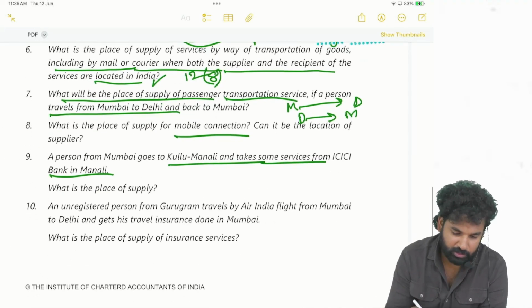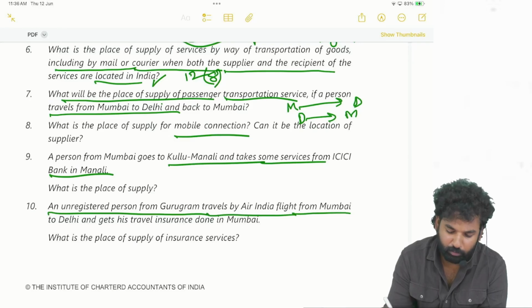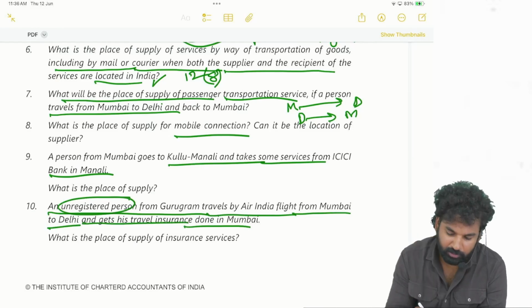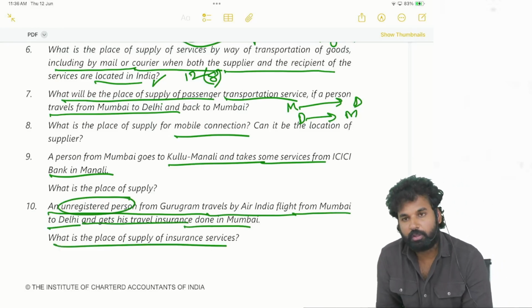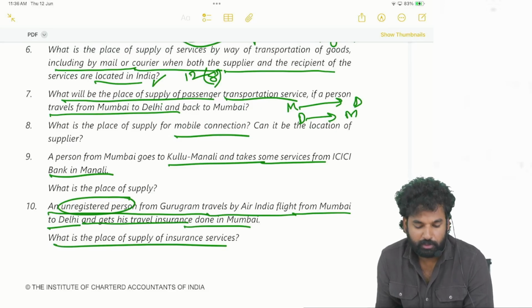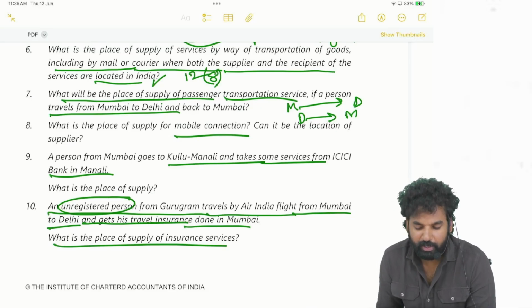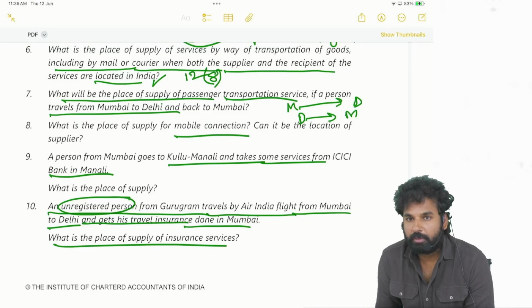Next, an unregistered person from Gurgaon travels by Air India flight from Mumbai to Delhi. Unregistered person. Okay, and gets his travel insurance done in Mumbai. What is the place of supply of insurance services? Here two services are there. Travels by Air India flight from Mumbai, that means passenger transportation service is there, and insurance service is there.